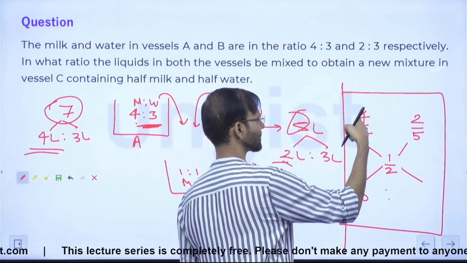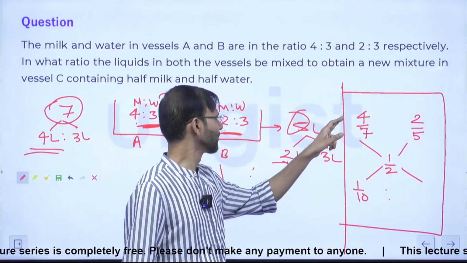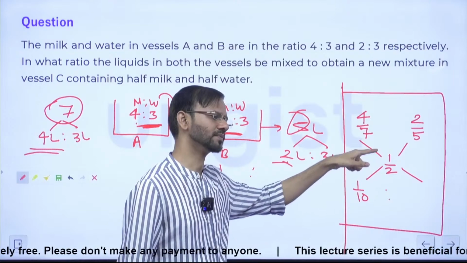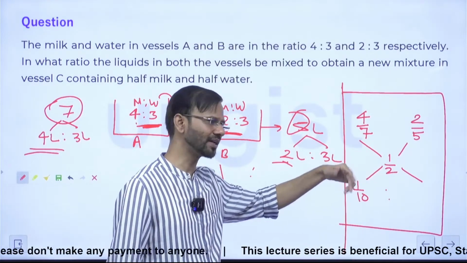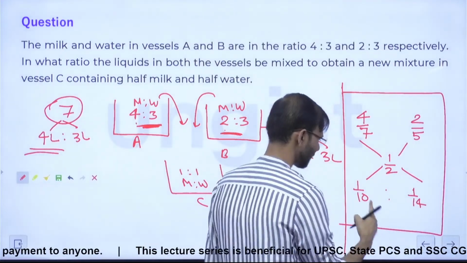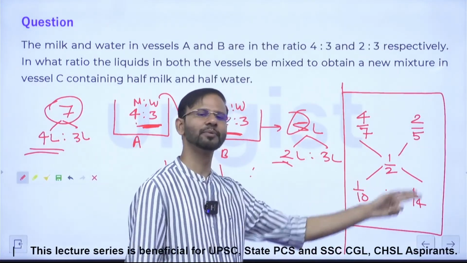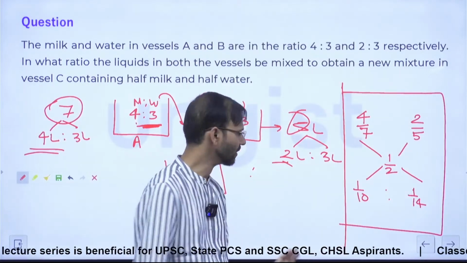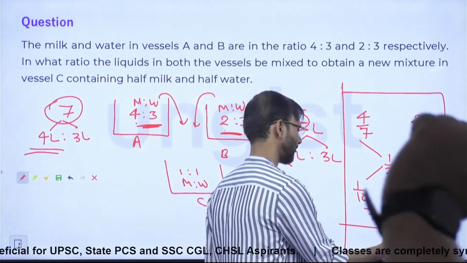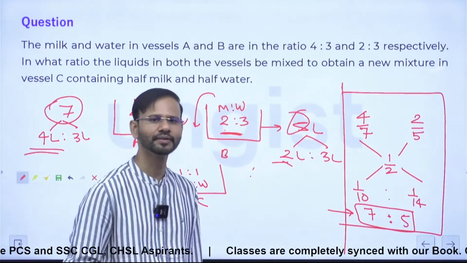And this is 1/2 and 4/7. एक काम कर लीजिए, इसको 14 बना दीजिए. So this is 8/14 and this is 7/14. So 8/14 minus 7/14 is 1/14, right? So guys, 1/10 is to 1/14. So by doing the cross multiplication, this will become 14 is to 10, right? So 14 is to 10 means 7 is to 5. Guys, is it clear?